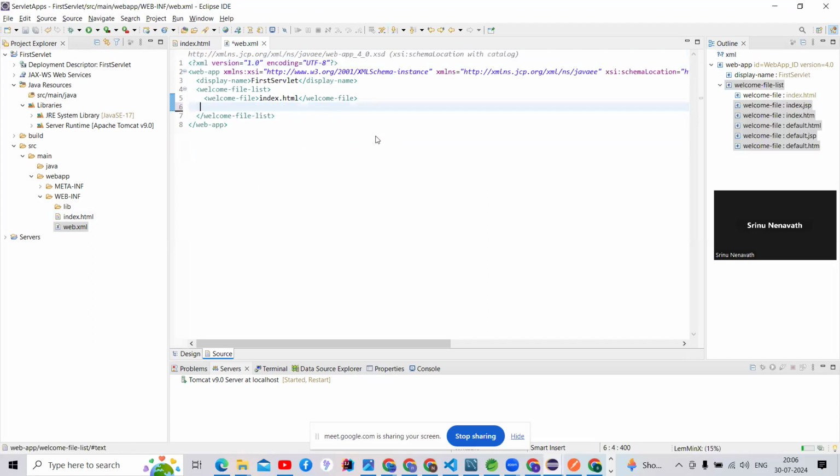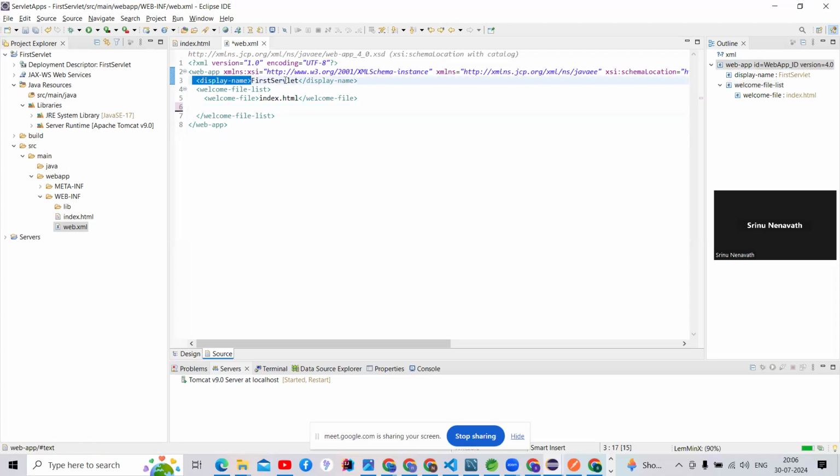See, guys, I'm going to open this. There is a display name. What is my application name, guys? First servlet name. That first servlet is the application name that is going to come. These are also tags only. We can call them XML tags, guys. HTML tags are different, XML tags are different, guys. Okay, I'm going to close those tags, right? Display name closed. Welcome file list, guys. The welcome file list is an open tag, and it should be closed, guys. This also we closed.